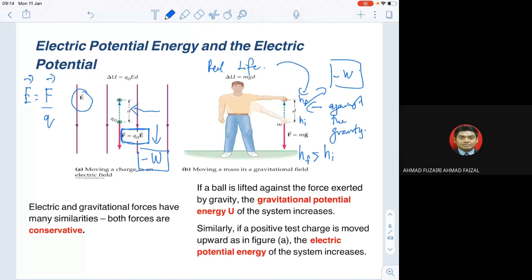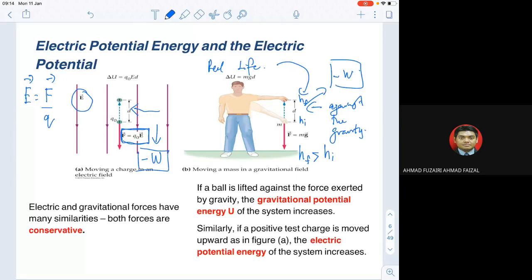Ketinggian berbeza, the difference in height. Obviously, final height is greater than initial height, according to this picture. So according to that, we can easily get something from here, because we want to relate what happened in terms of negative work done to the electric potential.